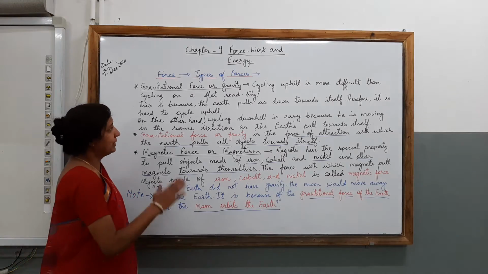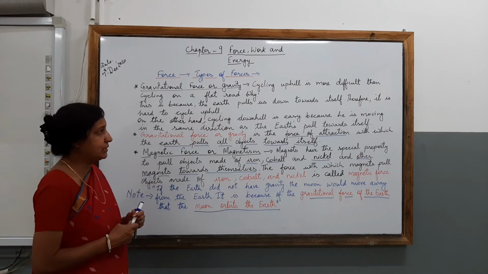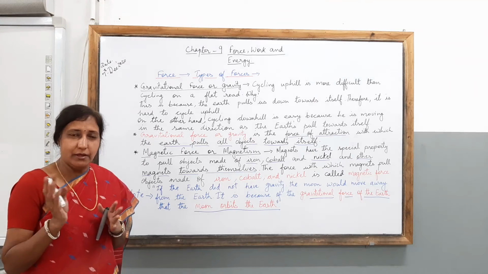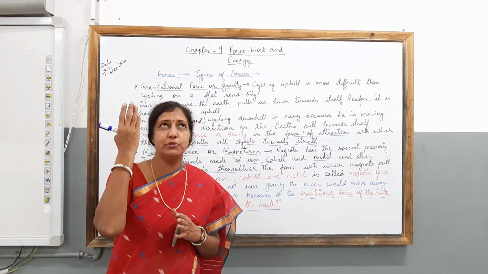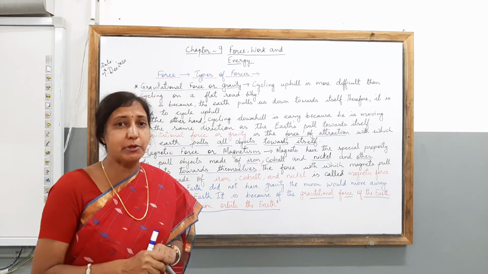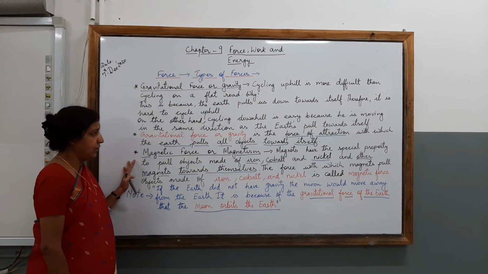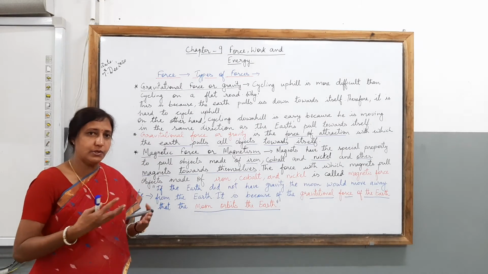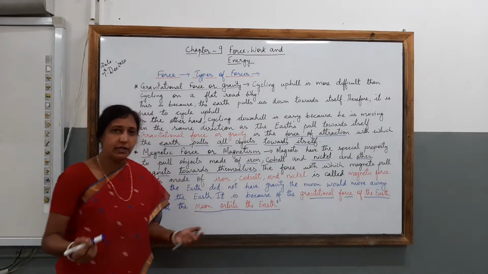Gravitational force, you can say, is because the earth pulls us down towards itself. So therefore, it is hard for the cycle to go uphill. There are two examples being given to you. So you can understand why the object being thrown away from the earth is coming down towards the earth. It is because of the gravitational force. Next you learn about the magnetic force or magnetism, as some of the objects are attracted towards the magnet, such as iron, cobalt, nickel or any other magnetic object.